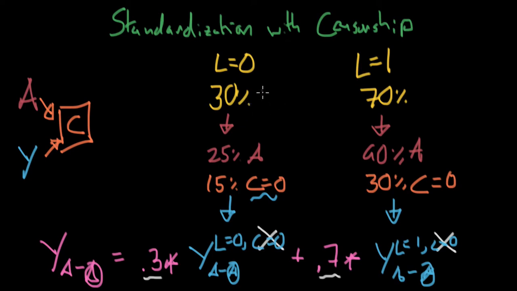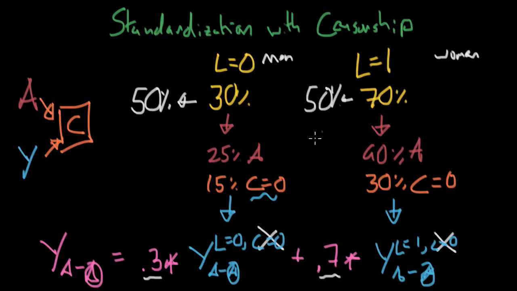So let's say, for example, that L0 was actually a dummy variable for, let me just go ahead and write this nicely, for men, and then L1 is a dummy variable for women. If this is true, we might get a sample, because of just the dynamics of the study, in which 30% of our sample was men and 70% was women. However, we would know that in reality, the true population, so in the real world, is something along the lines of 50%, or 49, 51. And I'll just ignore that here.